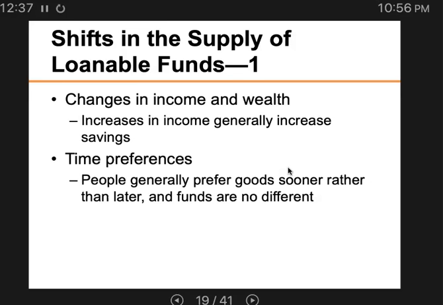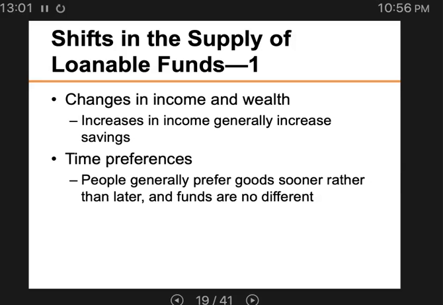And funds is just a good, right? So basically, with very strong time preferences, it means you're much less patient and you would like to get the money sooner. Okay, so that means with weak time preferences, then they can save a little more.